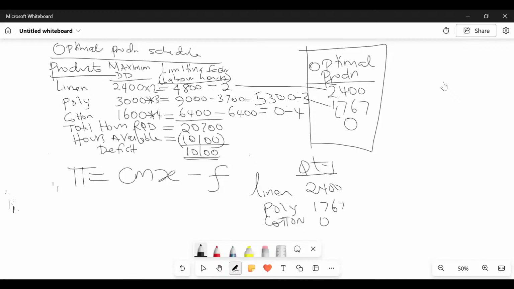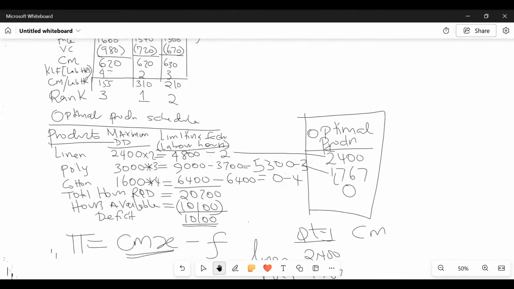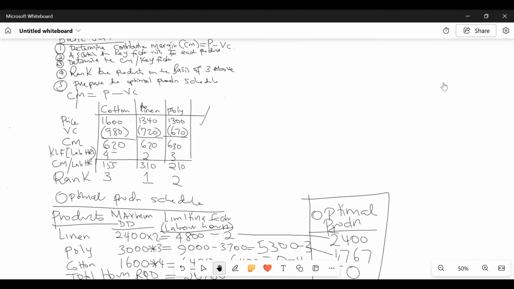Yes. So profit equals total contribution, which is CMX, minus fixed cost. So already we have the X's, the quantities. Do we have the contribution margins? For linen, already we had computed this, if you can remember very well up there, right? You can see in this case here, linen contribution margin is 620, isn't it? Poly is 630 and then 620 like that.